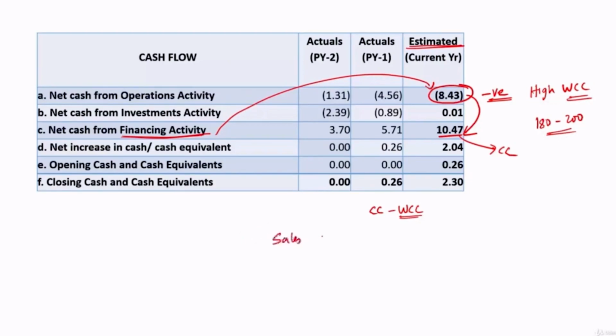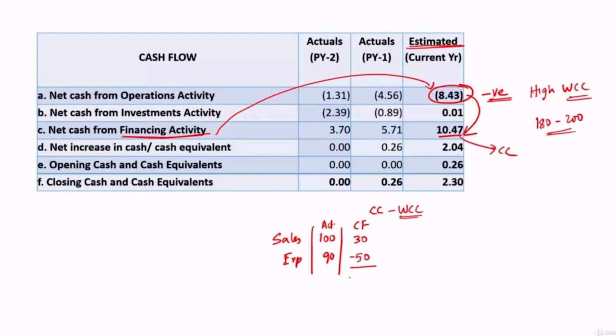Let's say sales is 100, expenses are 90. This is actual. Let's look at the cash flow also. Out of 100, what is realized is only 30. Out of 90, what is paid is, let's say, 50.